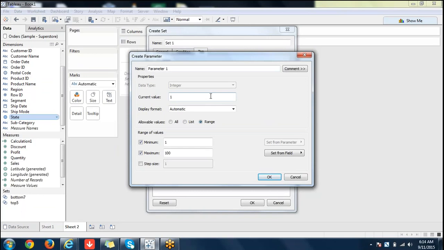Just creating the value, current value, let's keep 1. Step size.